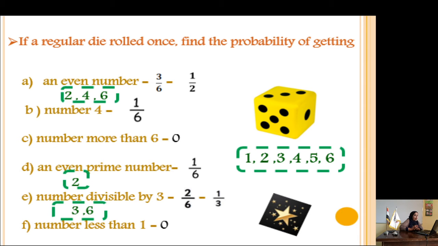A number divisible by 3. What is the number divisible by 3, or found in the times table of 3? It will be 3 and 6, so 2 outcomes out of 6. When you divide both numbers by 2, it will be 1 over 3. A number less than 1: there is no number less than 1 on a die, so the answer will be 0.